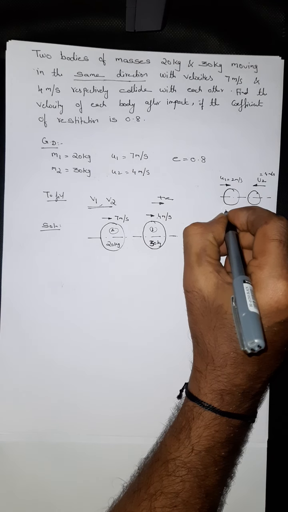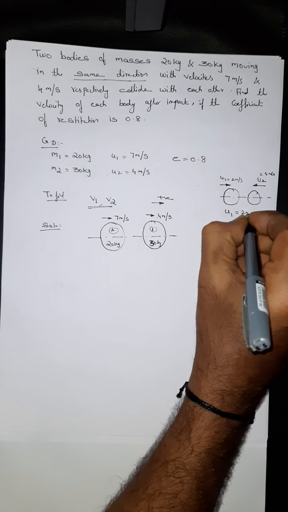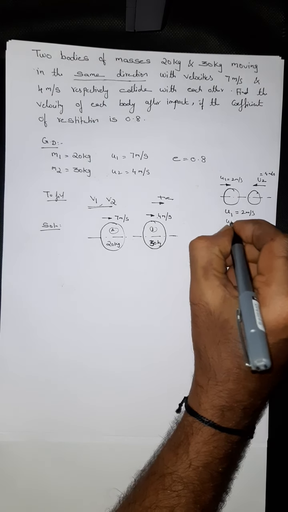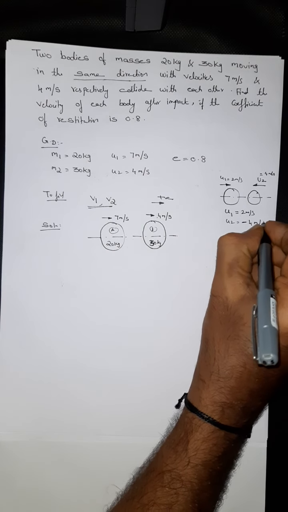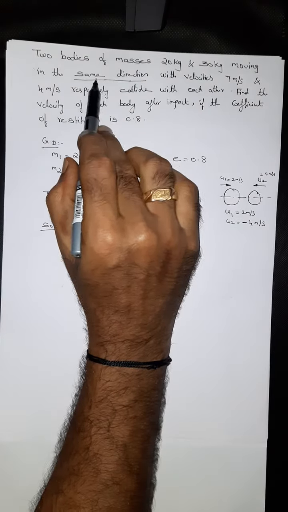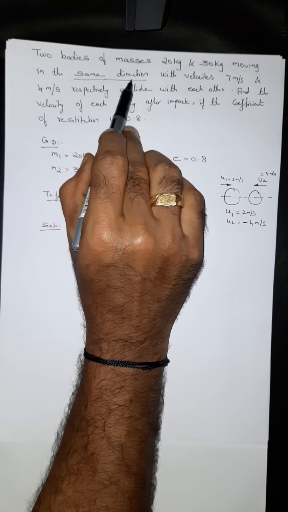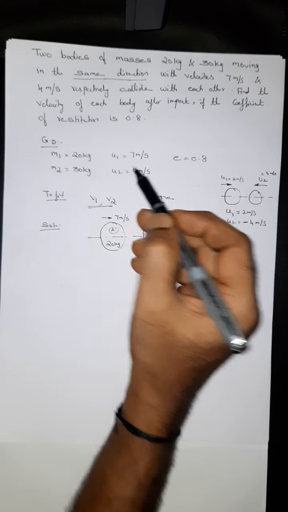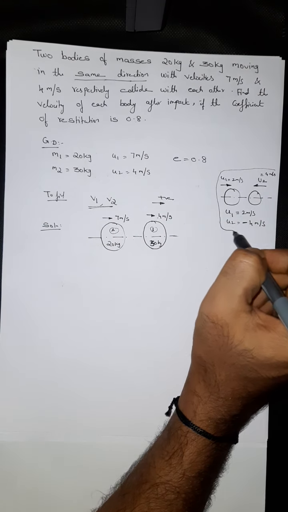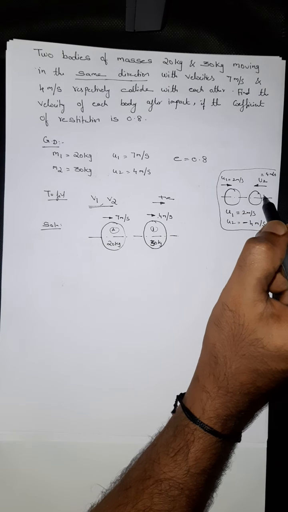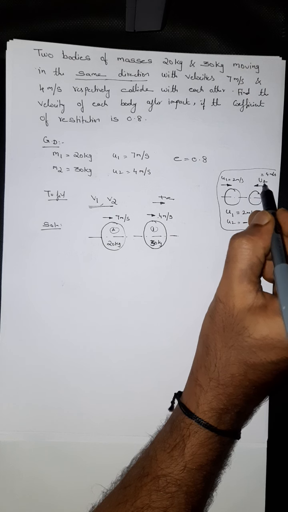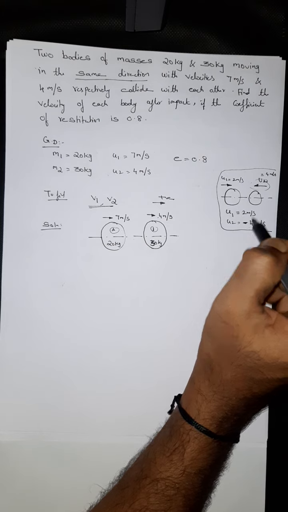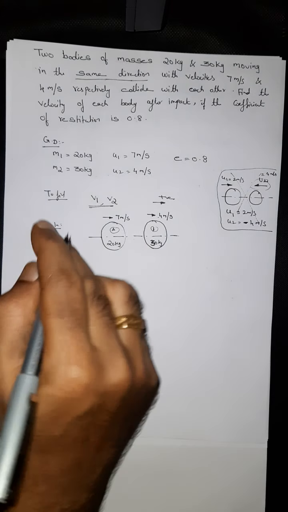While writing the given data, you should mention u1 as 2 meter per second because it's moving in the positive direction, whereas u2 is acting in the negative direction, so you should consider u2 as minus 4 meter per second. Remember it. For that reason I highlighted here: it's the same direction, therefore both values are positive. If the second ball moves in the opposite direction, the value should be considered negative, that is, minus sign. Fine, let me proceed.